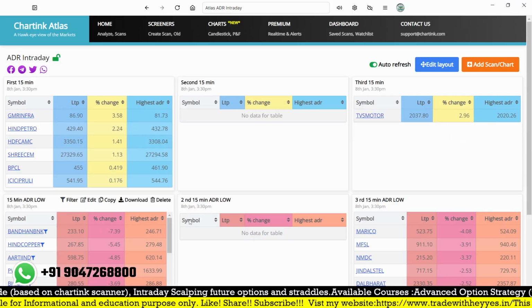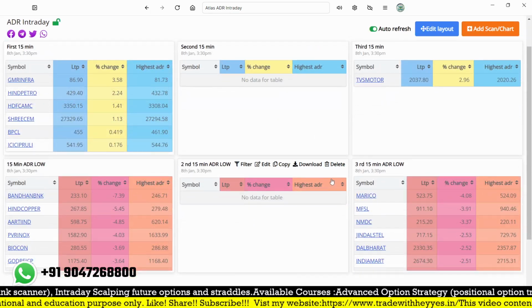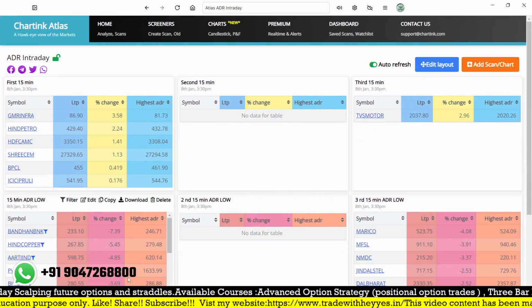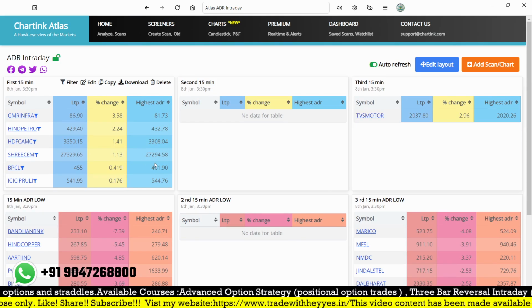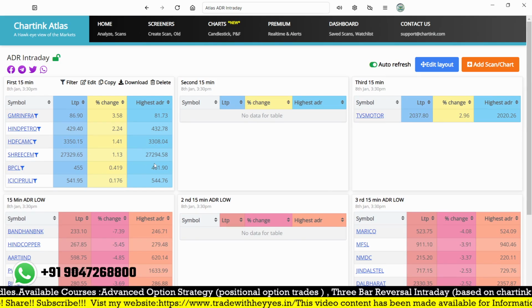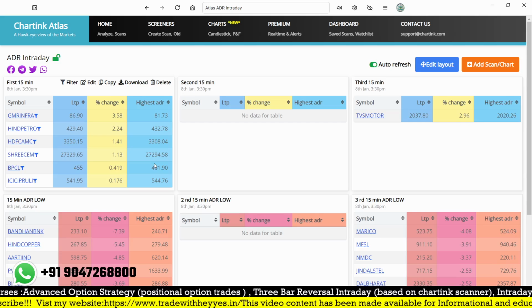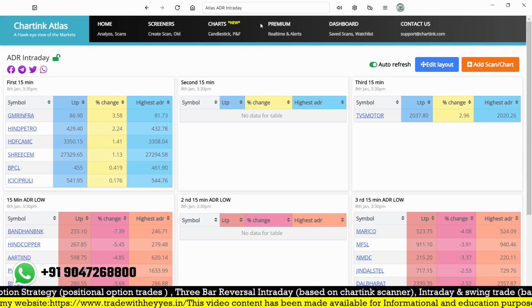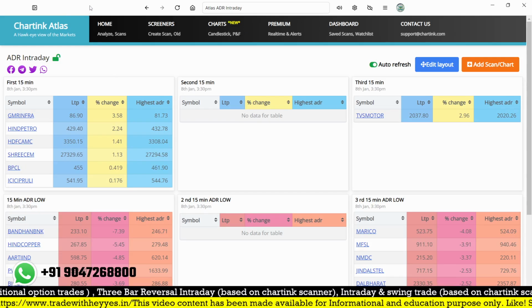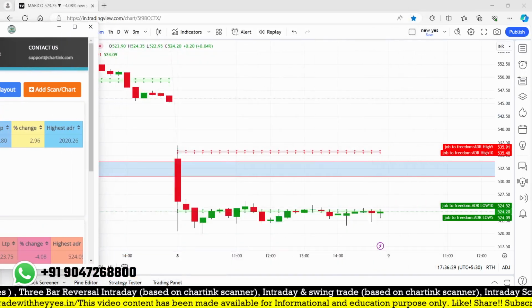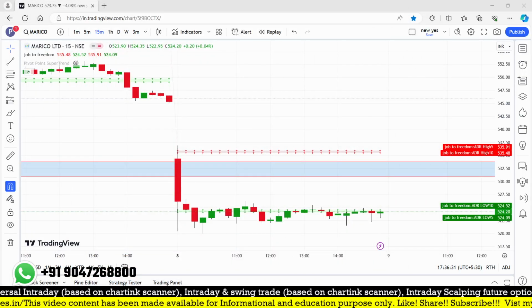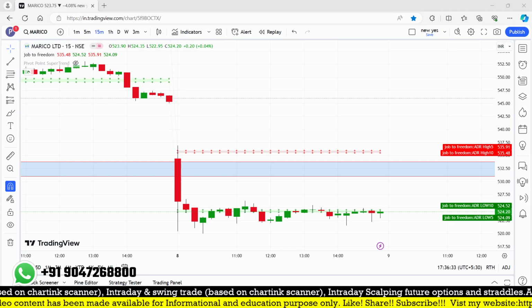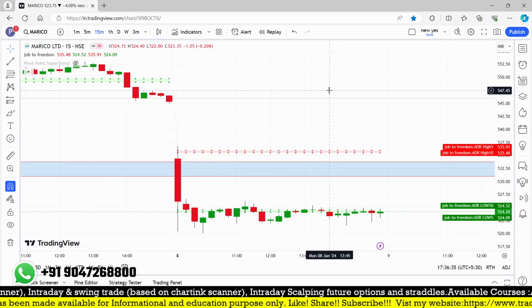Okay, so you need to focus only on liquid stocks also, that is the main importance. And the first 15 minutes, that was great, and the first 5 minutes, that also works, but you need to act faster. So I'm not looking at the 5 minutes. And the scanners that we are creating are also working well. Based on that, I found some stocks in today's scenario, stocks for a trend reversal.